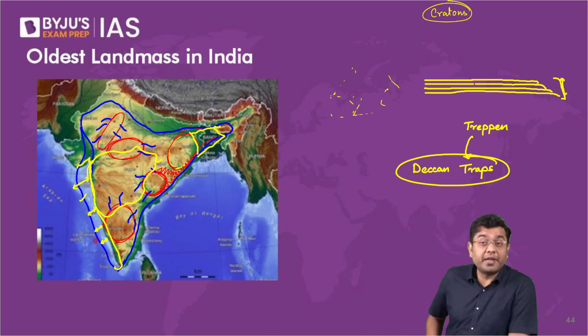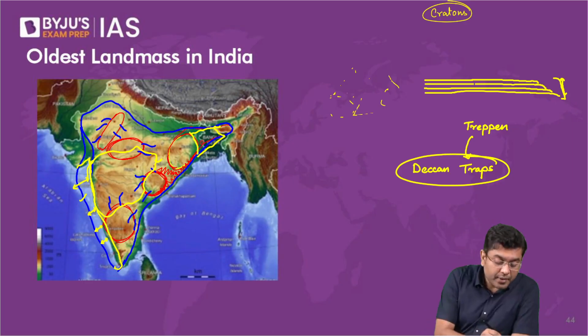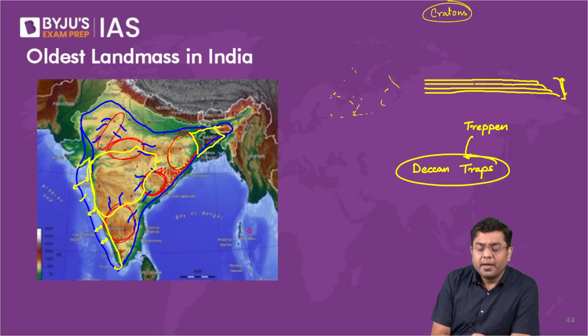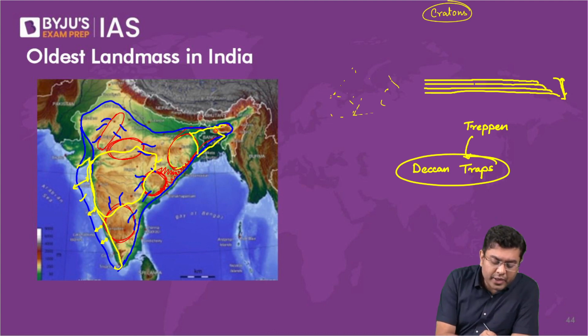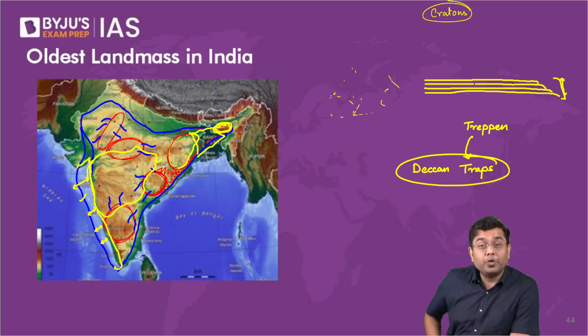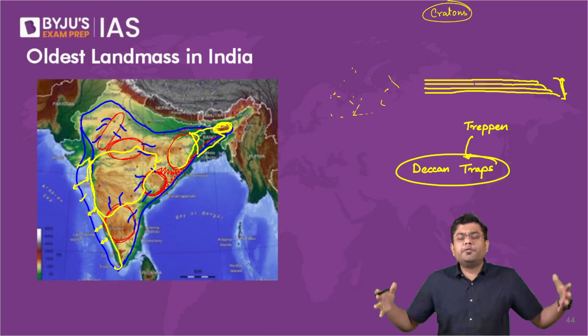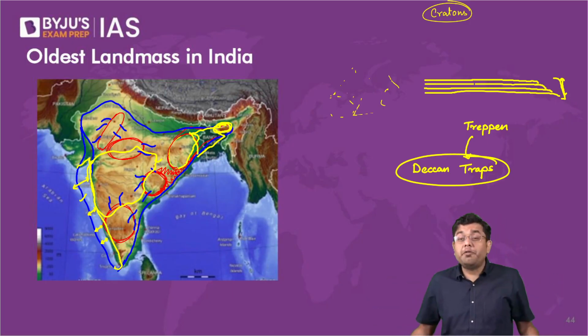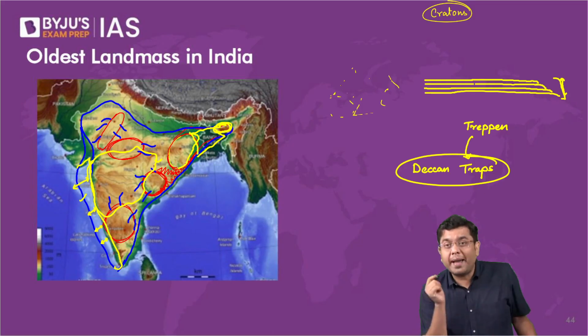But after that it simply subsided. Here, when this subsided, it created a discontinuity between the plateau of Meghalaya and the rest of the plateaus, a gap that we refer to as the Rajmahal Garo gap or the Malda gap.